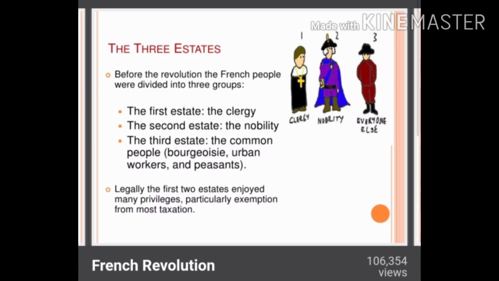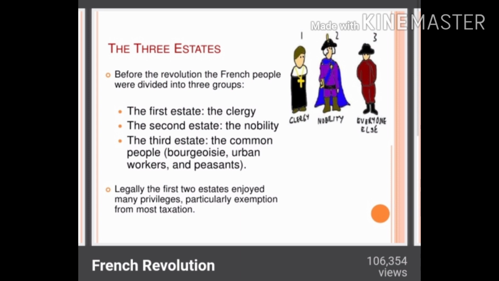Before we start the topic of the French Revolution, we should know what the three estates were. Before the revolution, the French people were divided into three groups, and there are some criteria which we will study. The very first one is the first estate, termed as the clergy. The second estate was termed as the nobility. And the third estate is for the common people, the workers and the peasants.